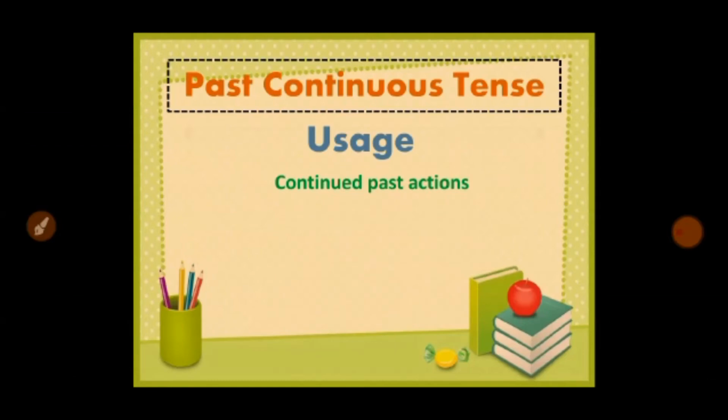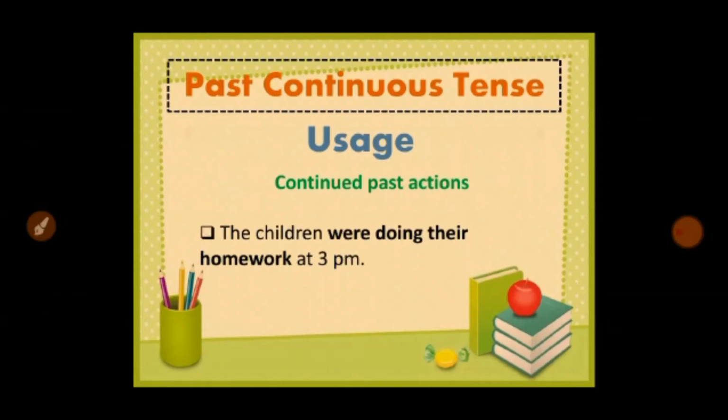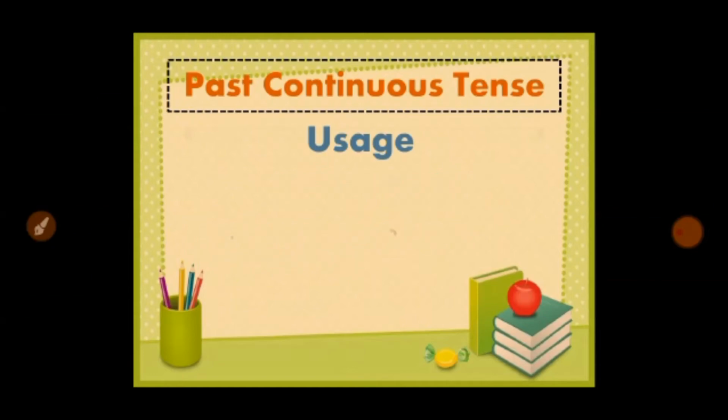What is the usage of this tense? It is used to talk about continued past actions. For example, the children were doing their homework at 3 p.m. So we use this tense to talk about continuous past actions.